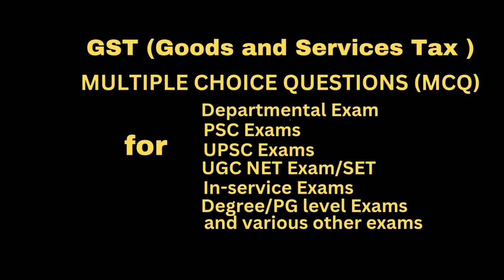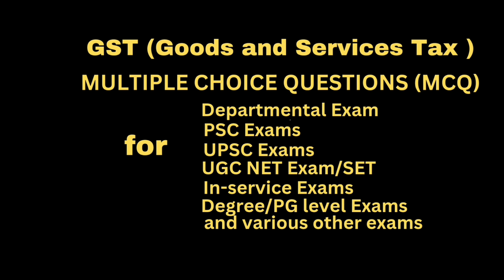The next question: what is the threshold limit of turnover in the preceding financial year for opting to pay tax under composition scheme for a supplier of goods? Answer: rupees 75 lakh in case of 8 special category states and 1.5 crore for any other state or UT. Then question: manufacturers and traders can opt for composition scheme even if they supply services, provided that the value of such services should not exceed. Answer: 10% of the turnover in the preceding financial year.